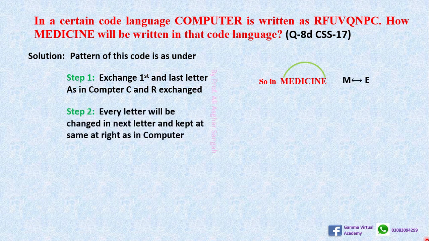And second step, every letter will be changed into the next letter. For example, O will be changed into P, as in computer. O has been changed into P and written on the second position on the right, and M has been changed into N. After M we got N, written on the third position on the right side. P into Q, U into V, T into U, E into F. From the right we will write all these letters.